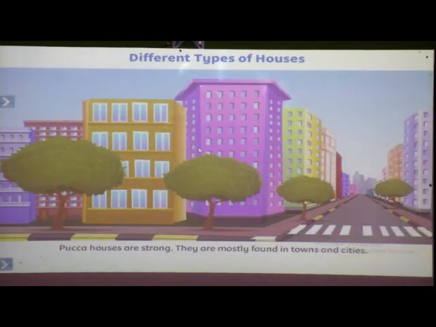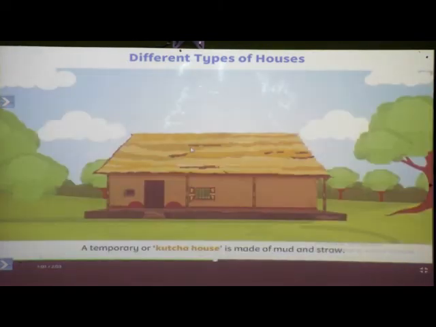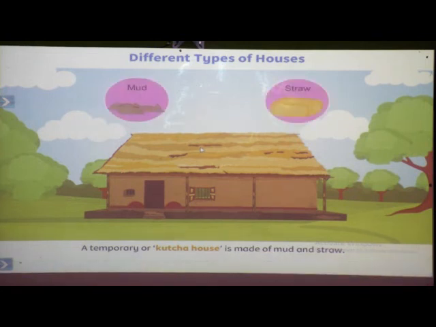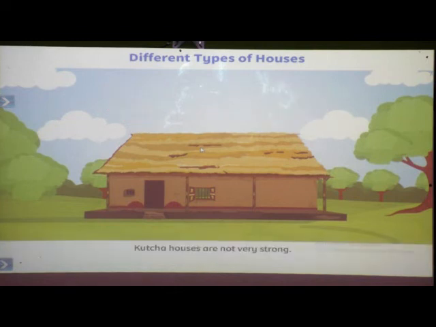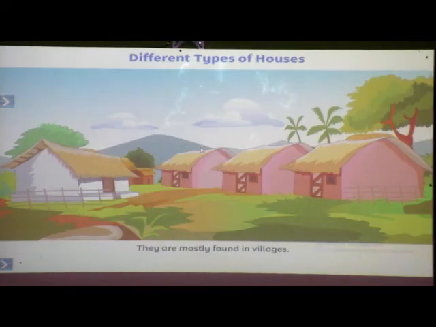They are mostly found in towns and cities. A temporary or kacha house is made of mud and straw. Kacha houses are not very strong. They are mostly found in villages.